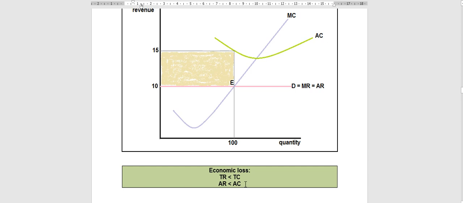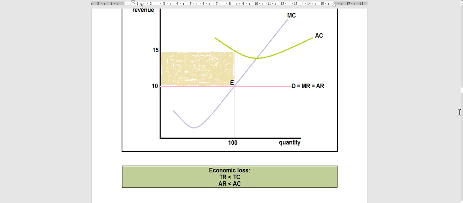Okay, my earnings is less than my production cost. Or if we look at averages, it means that my average revenue is less than my average cost. All right, total revenue is less than total cost. Average revenue is less than average cost.